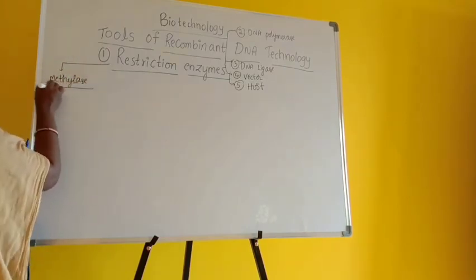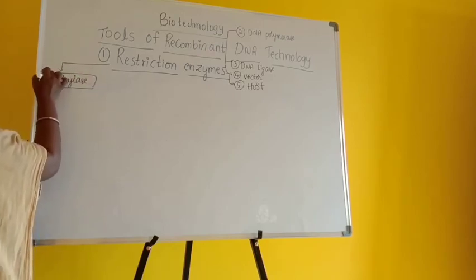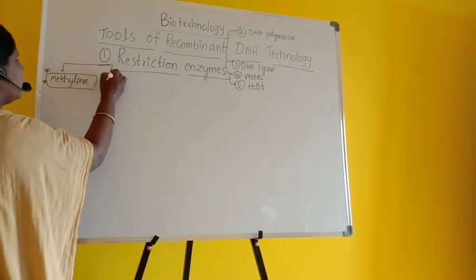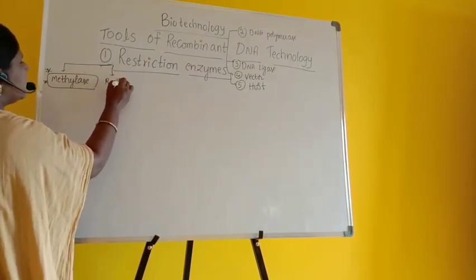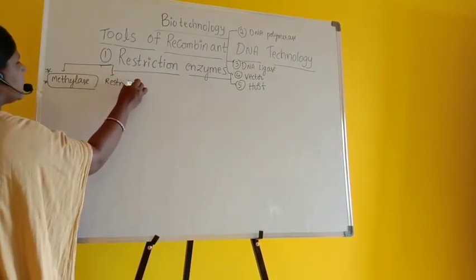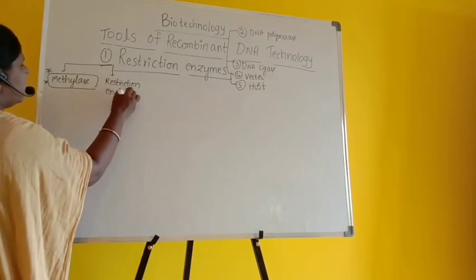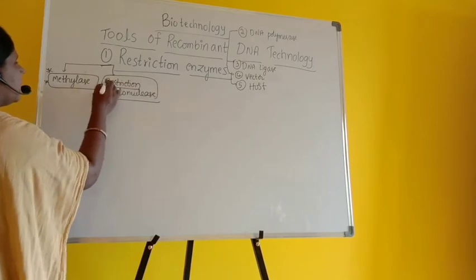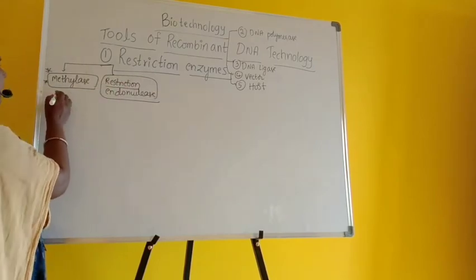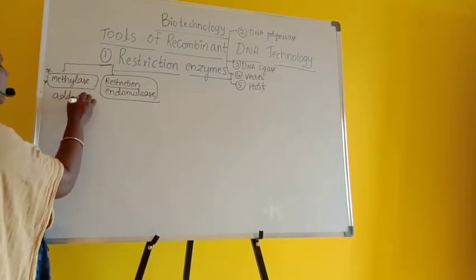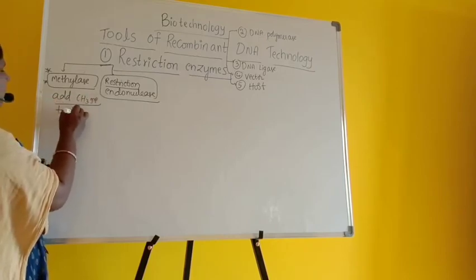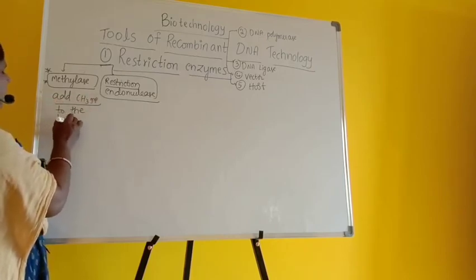One enzyme which adds a methyl group at the terminal end of DNA is called methylase, and the other one they refer to as restriction endonuclease.